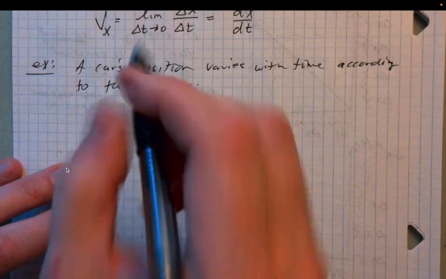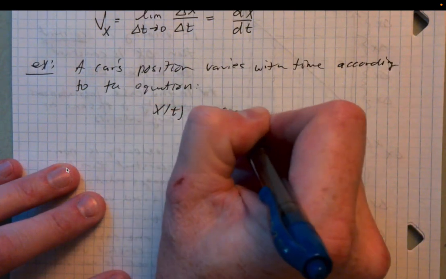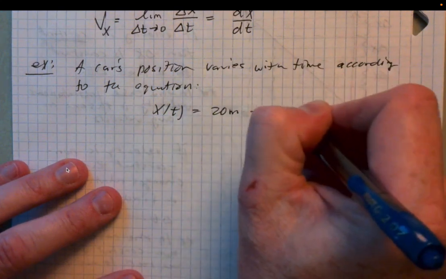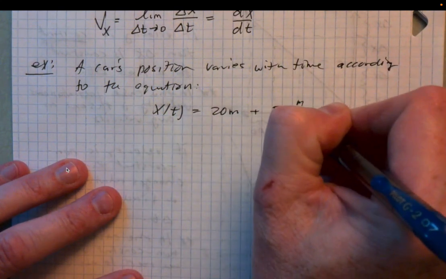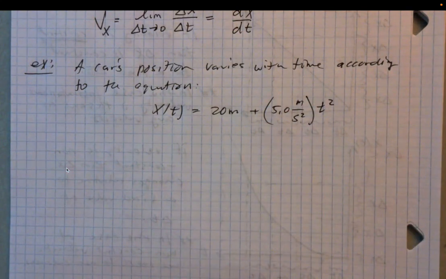So now we've got an equation for this. X of t equals 20 meters, so the starting position is 20 meters, plus 5.0 meters per second squared times t squared. Okay, so the idea here is I plug in a time, and what I get out of it is the position of the car. And again, it's just the distance from the origin.